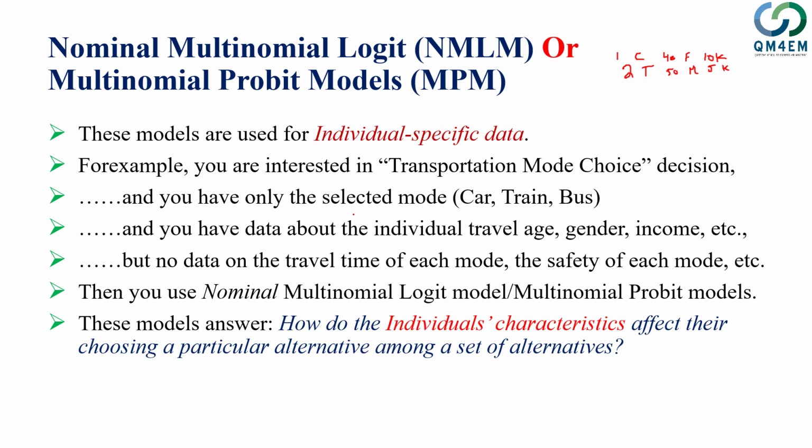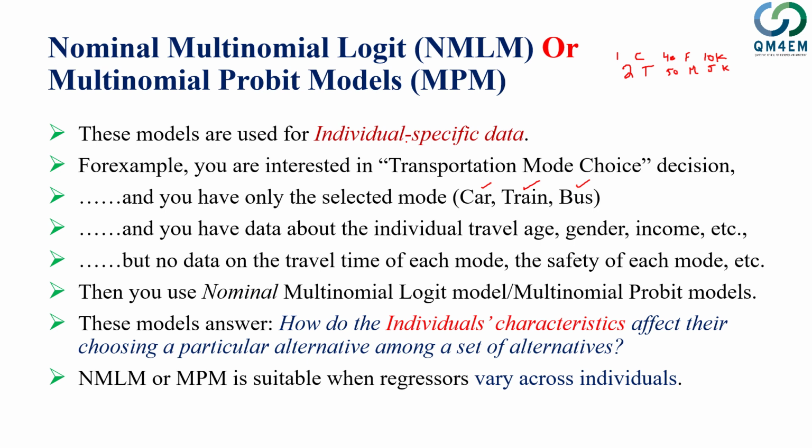In these models, we try to get the probability of selecting one of these modes of transportation while controlling for age, gender, income, or some other socio-economic characteristics of the individual. In principle, these models help us know how the probability of selecting car would change if a person's age, income, or gender changes. So these models, this is important, the regressors vary across the individual.